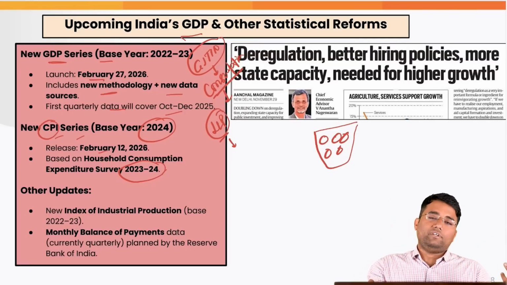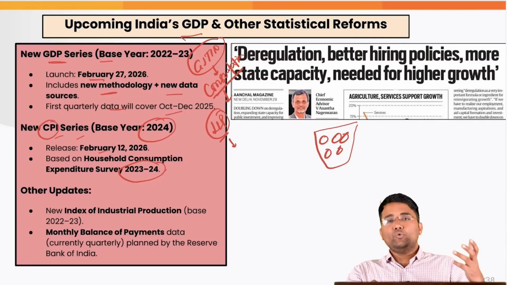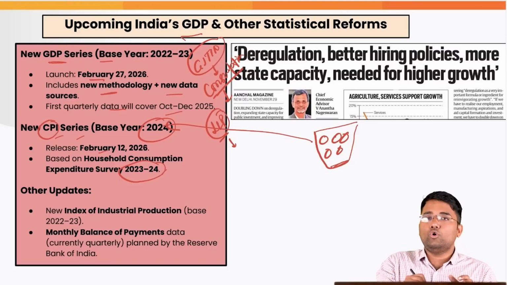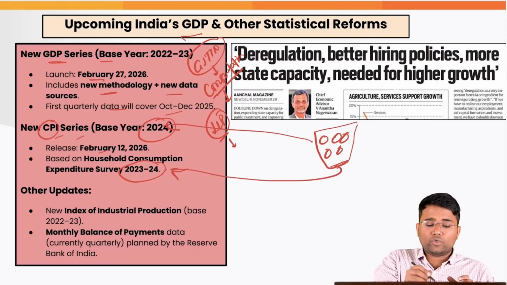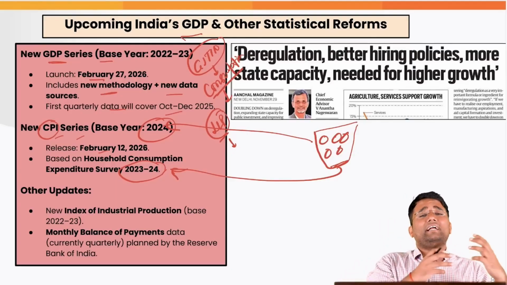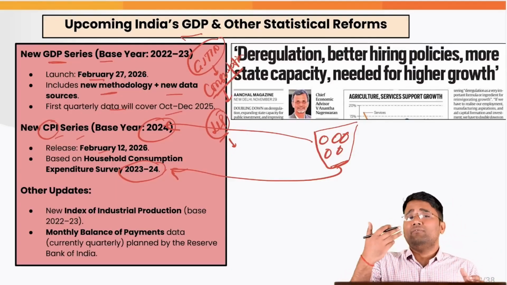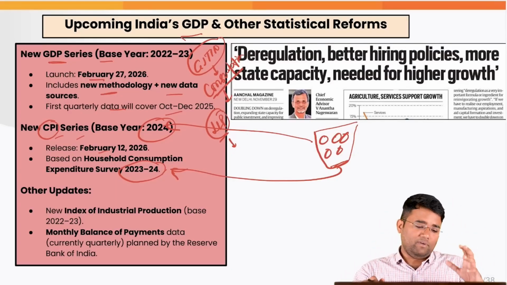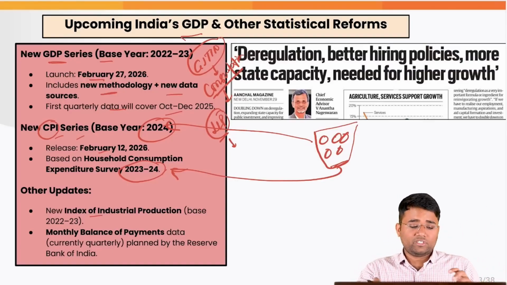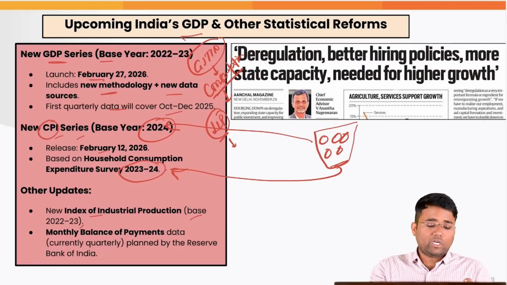People's choices have shifted. They are now shifting to some new products, so we can't give a true picture of CPI based on the old basket, and that is the reason it is going to rely on household consumption expenditure. That will give an idea of what exactly people are consuming, based on which we will give data about inflation.